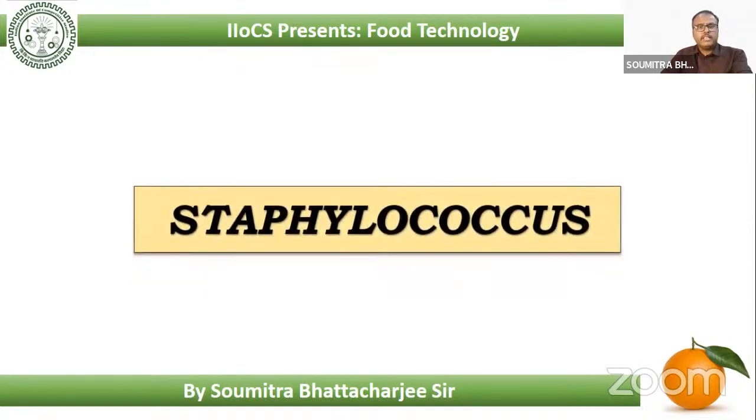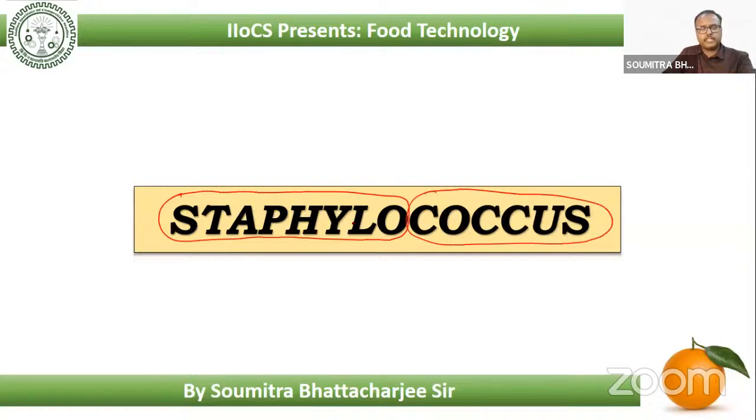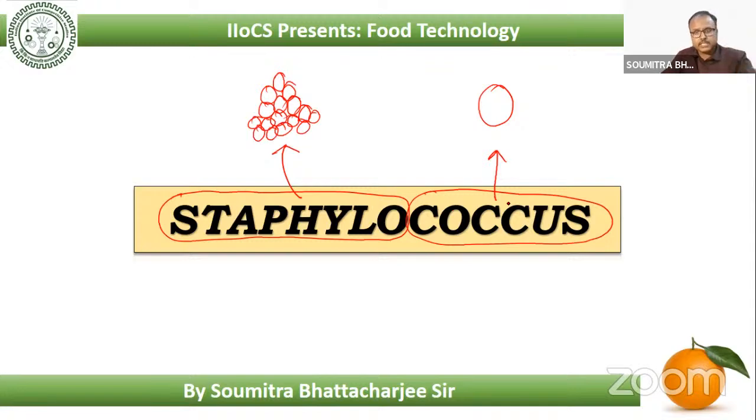Okay, next, the bacterium which we are representing is Staphylococcus. You can see I'm splitting the word into two words. Coccus always stands for a spherical shaped structure. And Staphylo always means a bunch of grape-like structure. That is what we are representing as Staphylo.